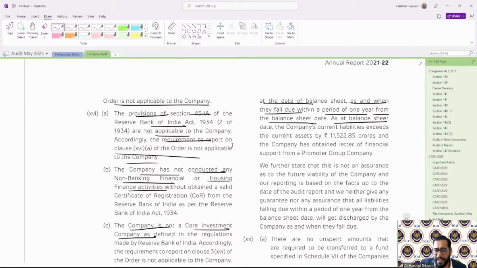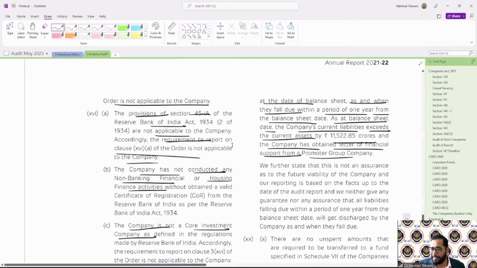As at the balance sheet date, the company's current liability exceeds the current asset by this much crores, and the company has obtained a letter of financial support from the promoter group company. So there was a liability which exceeded my asset, but I do have a letter of financial support from the promoter group company. So there is nothing to concern. Let's see another one.